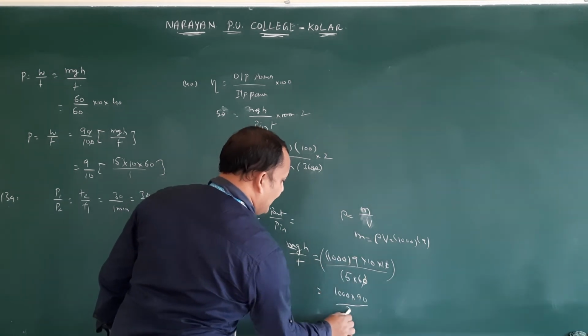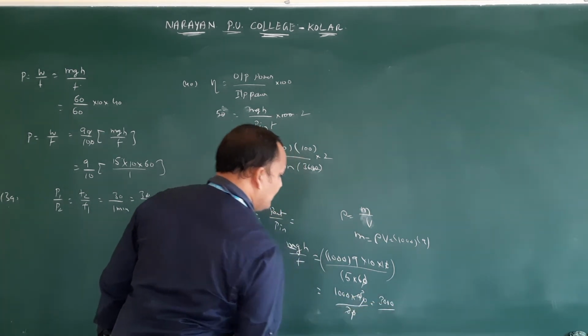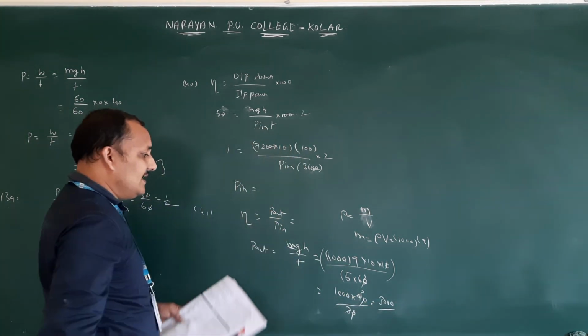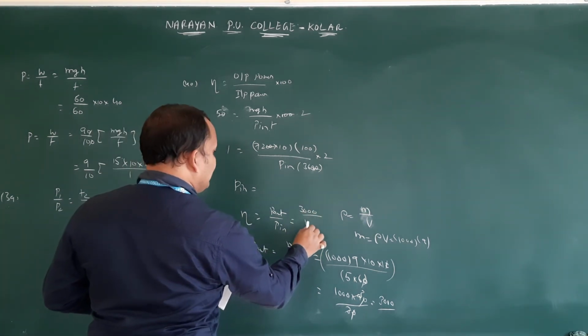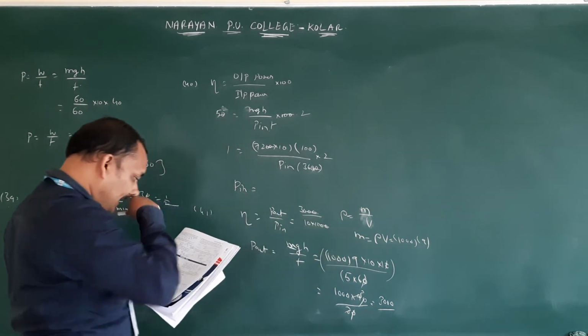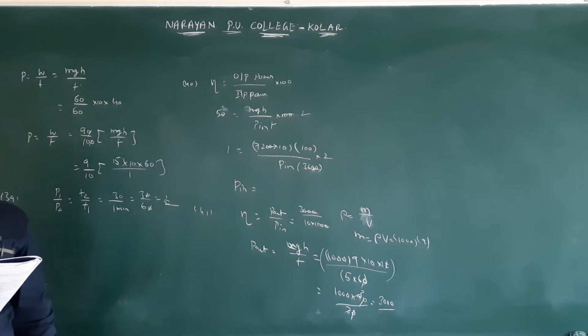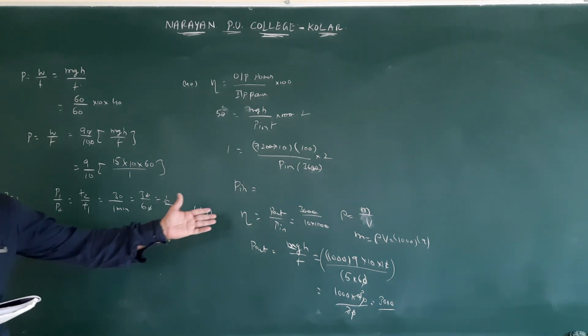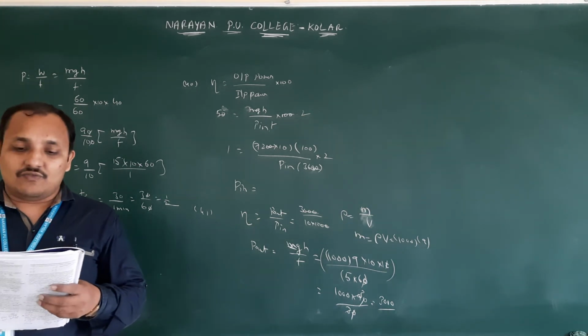1000 into 90 by 30, 3000. Output power is 3000. Input power is 10 kilowatts, so 10 into 1000. So 3 by 10. Okay, so 3 by 10 means, if you multiply by 100, you will be getting 30%.